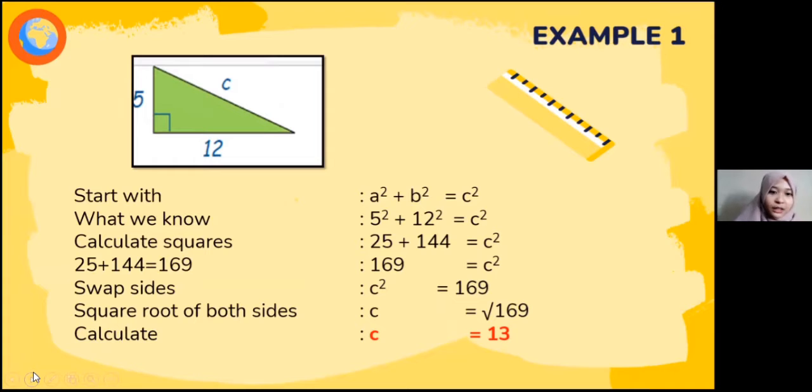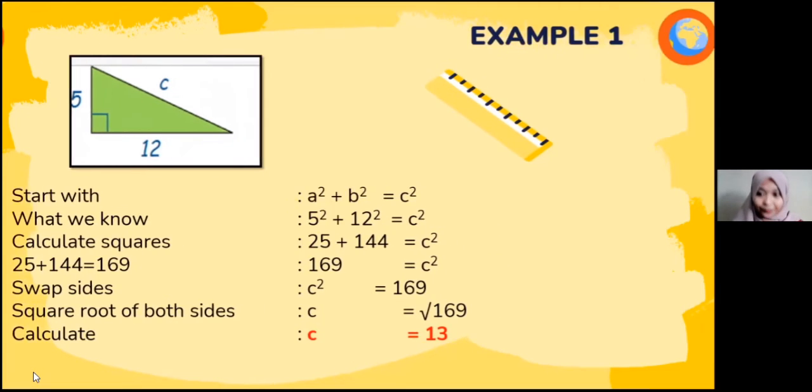First, we must write the formula of the right triangle: a squared plus b squared equals c squared. So 5 squared plus 12 squared equals c squared. So c squared is 169. The root of 169 is 13 centimeters. So the value of the hypotenuse in this right triangle is 13 centimeters.